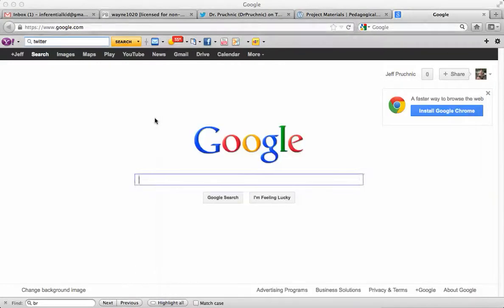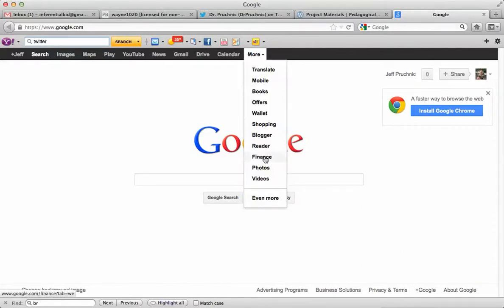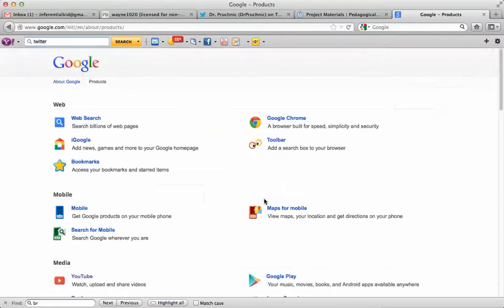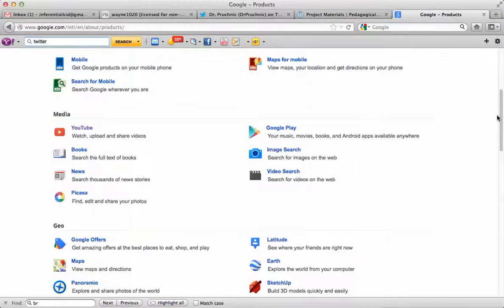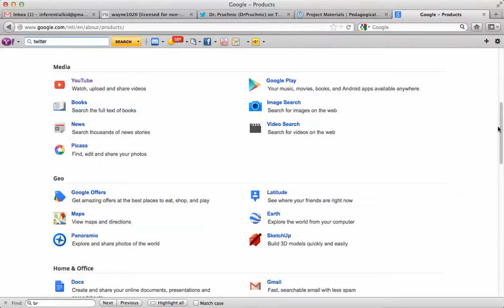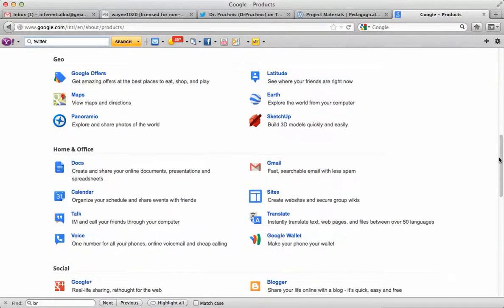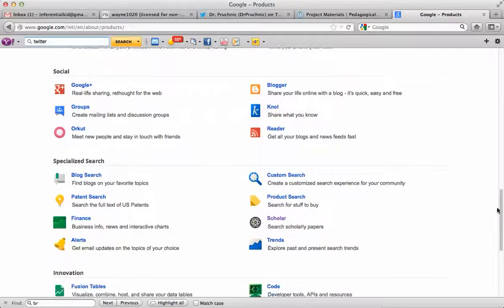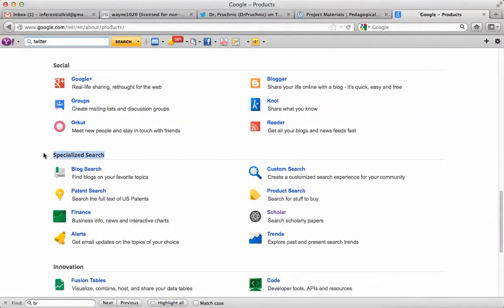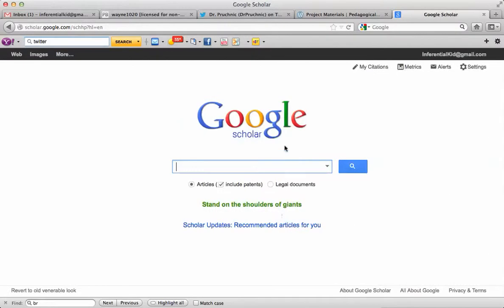So anyway, here I just went to Google, and I'm going to use not just regular Google search, but some of you may have used this before, Google Scholar search. So if I click on more, it actually is not going to be listed here, but if I click on even more, it'll give me this long list. And if I scroll down to, maybe it's under specialized search here. In the right-hand column, you'll see Google Scholar, right? So when you click on that, you're taken back to regular Google search, but now it's Google Scholar search.